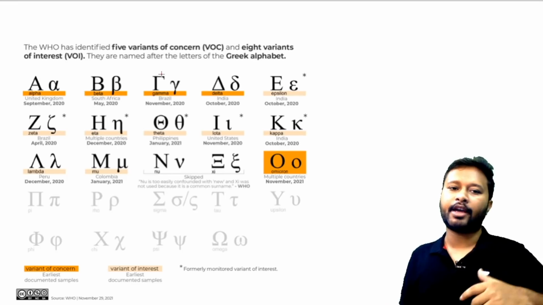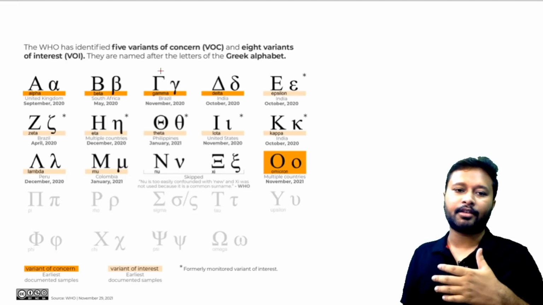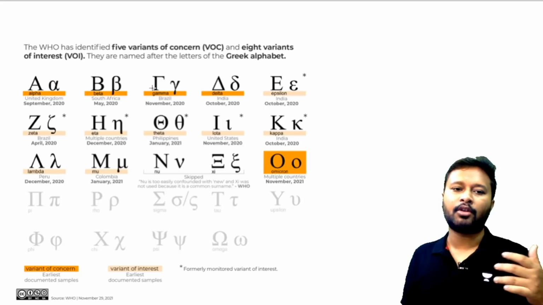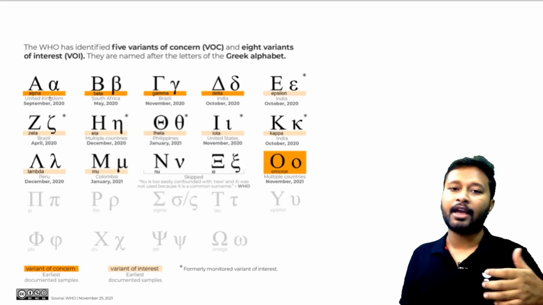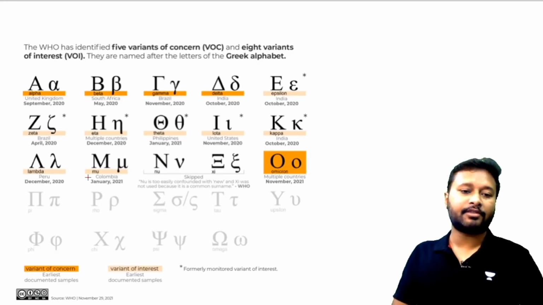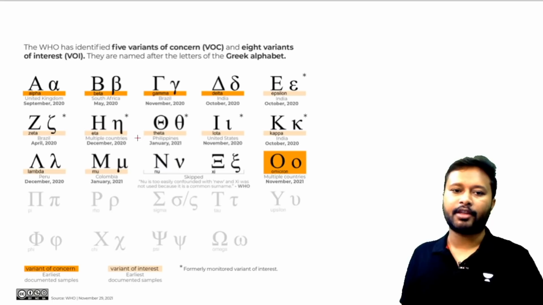So WHO nomenclates all these variants of coronavirus using the Greek alphabet. It started from alpha. We have already seen alpha variant, beta variant, gamma, delta, epsilon, zeta, eta, theta, iota, kappa, lambda, mu. All these variants have already been seen.